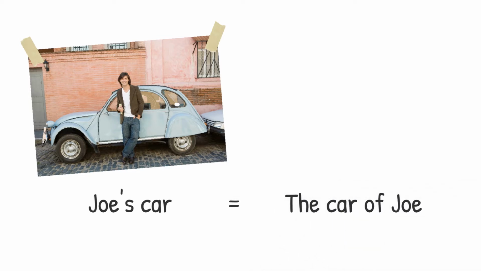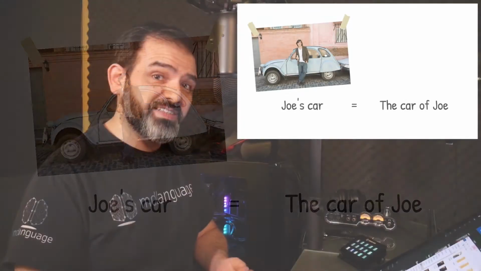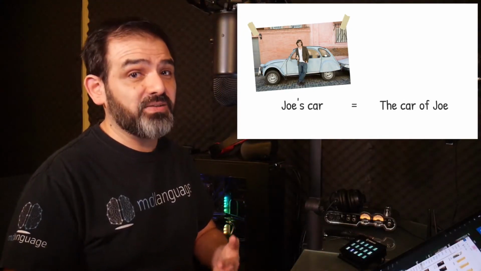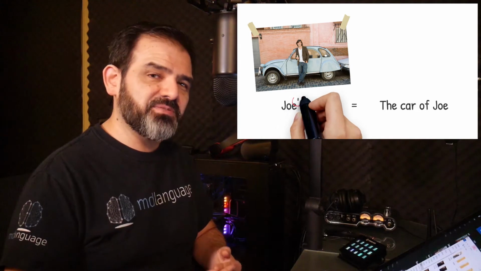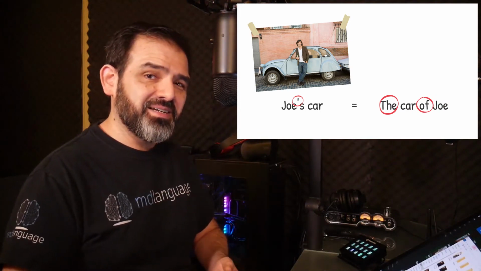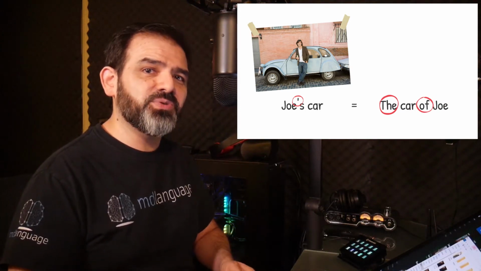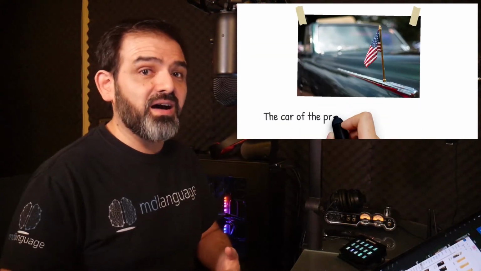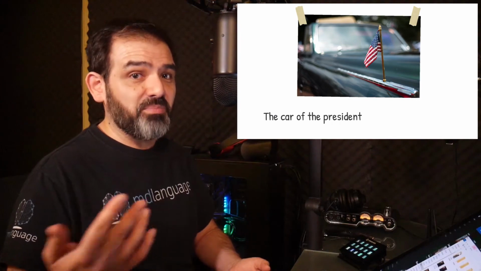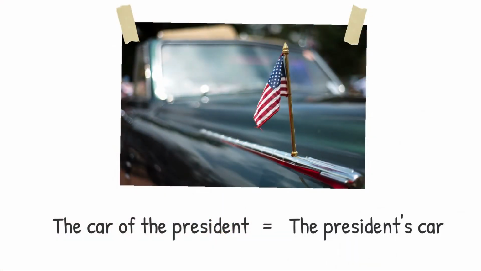Pay special attention to the elements of the second sentence that don't appear in the one on the left. When we use the genitive case, the article the and the preposition of are omitted from the sentence. But be careful, because the article that you are eliminating is the article next to the noun that is possessed, not the owner. For example, if we want to say the car of the president using the apostrophe s formula, it would be like this: the president's car.